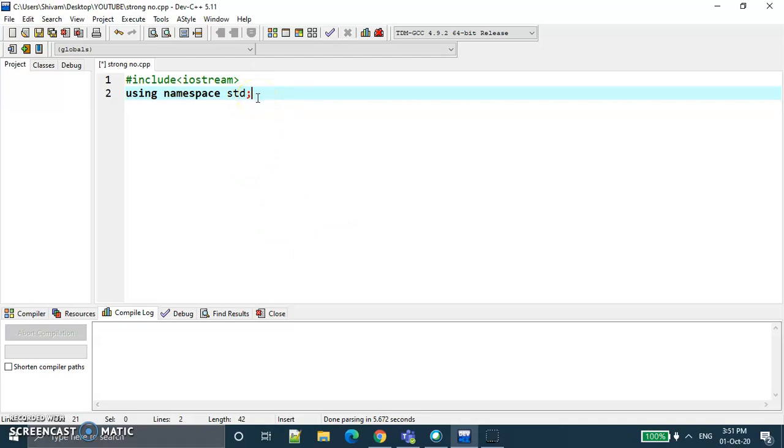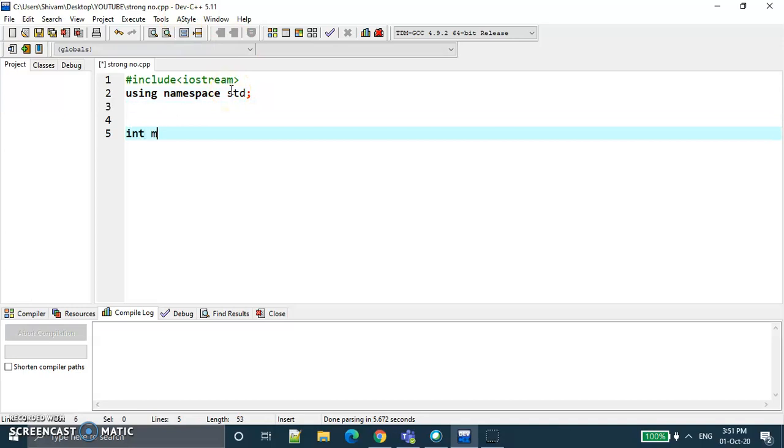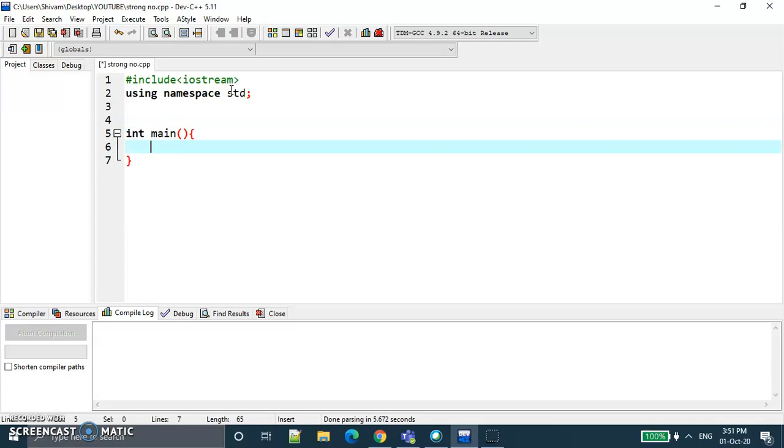It is used because the computer needs to know the code for the cout or cin functionalities, so we use namespace std. Now we will create a main function, which is int main.